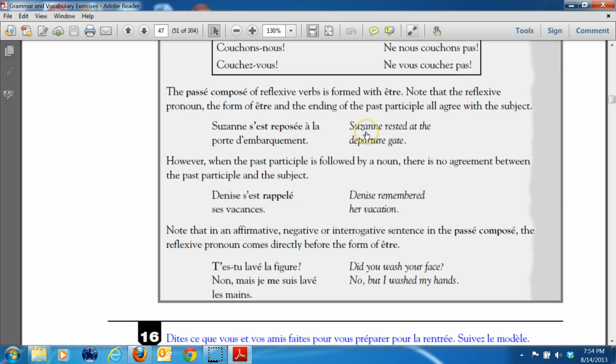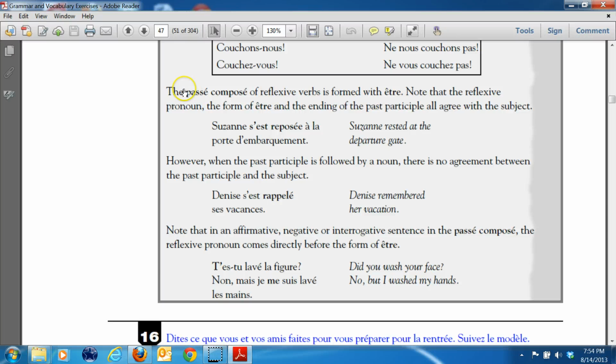Okay, passé composé. Now, passé composé, if you're doing a reflexive verb, for example, if we say Suzanne se repose, and we do a passé composé, the helping word is être. Reflexive verbs never have any other helping word. It's always être. So even though they're not going to a place, or there may not necessarily be verbs of motion, they're still considered to be Vandertramp verbs or être verbs. So you just put the helping word there, okay? And then you use your past participle, and they're formed the same way.